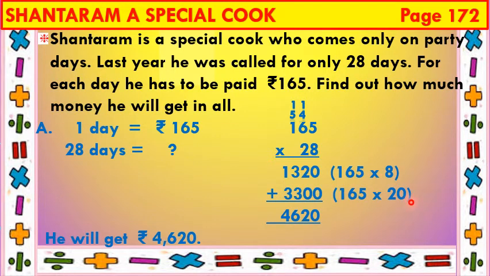Now we will add both of these numbers. 0 plus 0 is 0. 2 plus 0 is 2. 3 plus 3 is 6. And 3 plus 1 is 4. So the answer is: Shantaram, a special cook, will get rupees 4620 for 28 days.